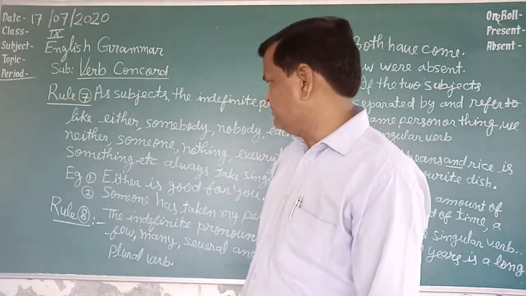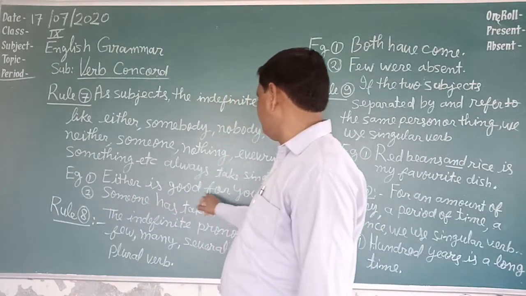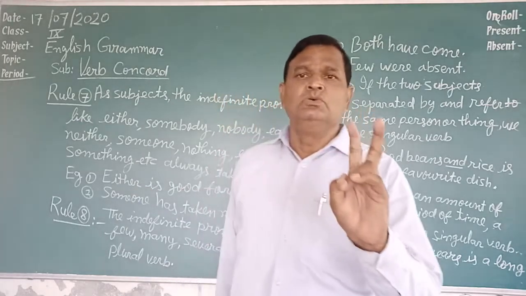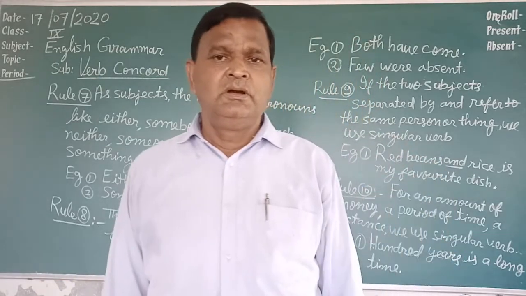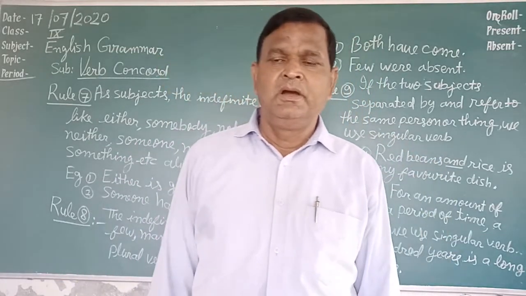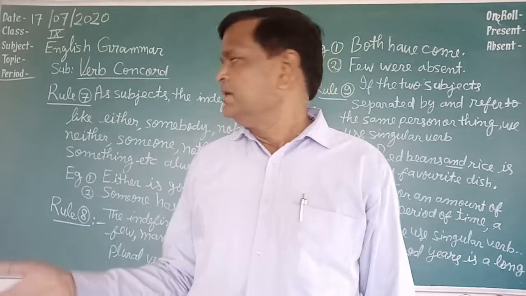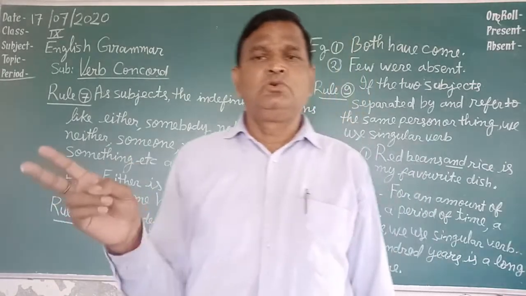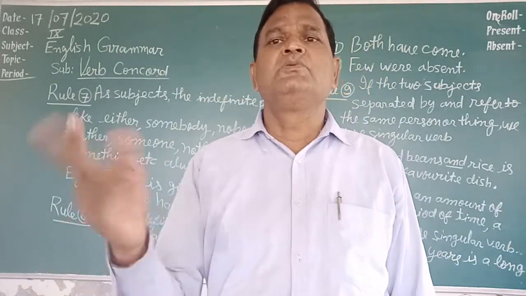Now see the example. Either is good for you. Either means any of the two. Suppose a pen is there, a book is there, or some other materials are there, and somebody is asking you which one is good for me. You are telling them either is good for you, meaning there are two things, and any of them is good for you.